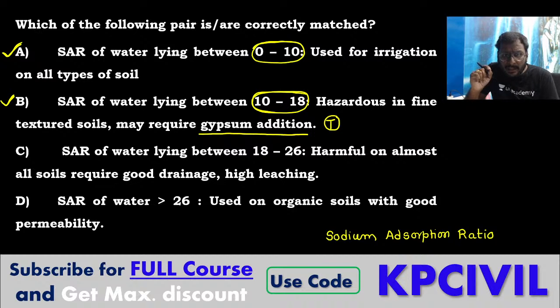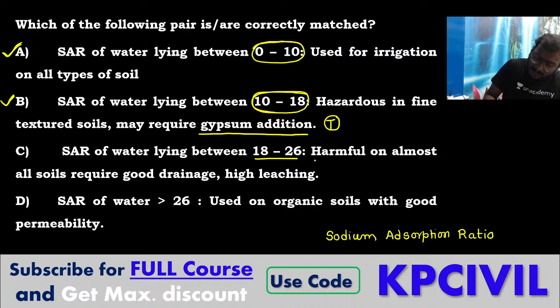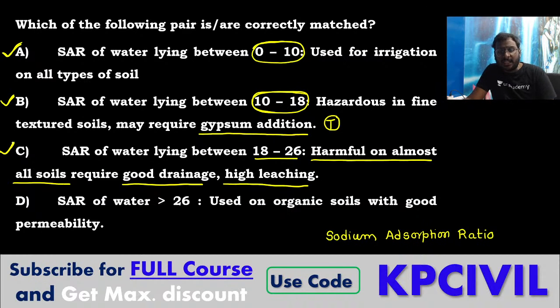SAR of water lying between 18 to 26 is harmful on almost all soils. It requires good drainage and high leaching. Yes, it is also true. Requires good drainage and high leaching, that is also true. 18 to 26.